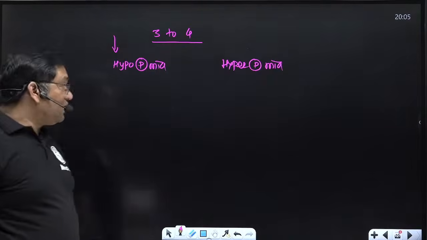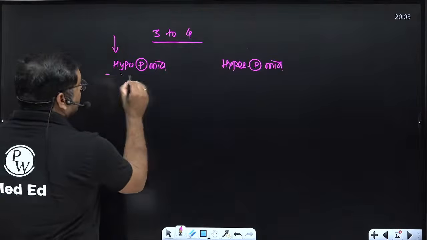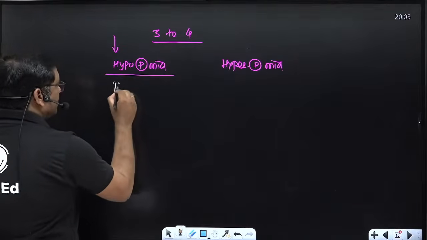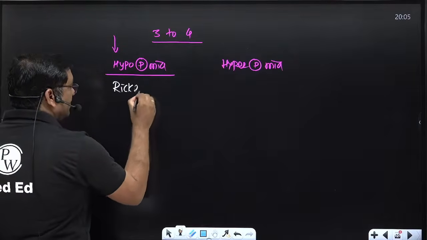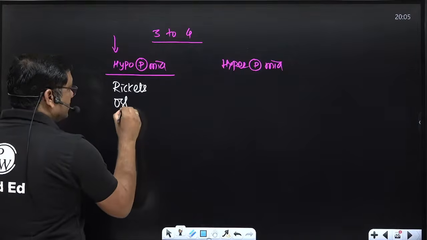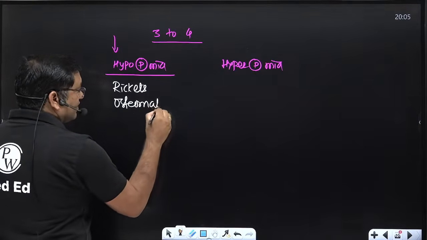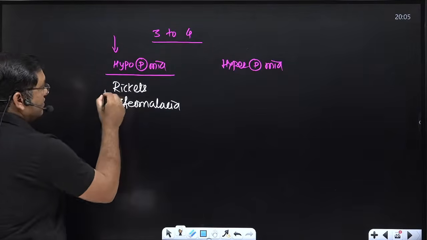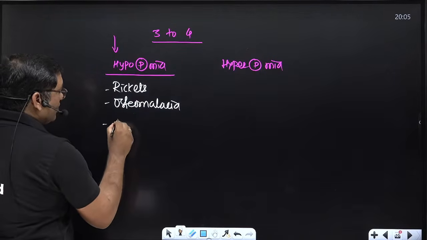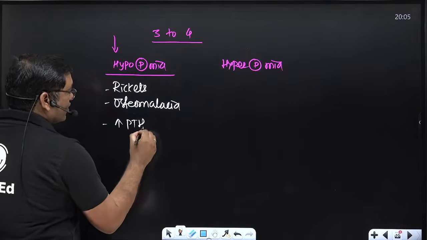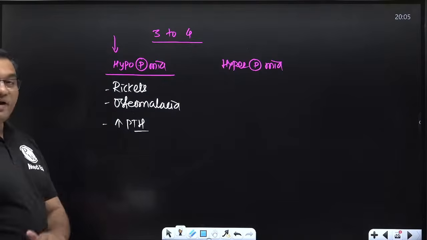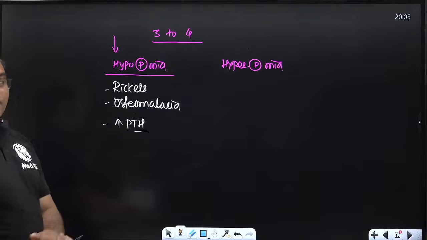Hypophosphatemia, decreased phosphate, is seen in rickets, vitamin D deficiency, osteomalacia, which is vitamin D deficiency in the adult, then increased parathyroid hormone activity, because parathyroid hormone increases the excretion of phosphate. So increased parathyroid activity causes hypophosphatemia.